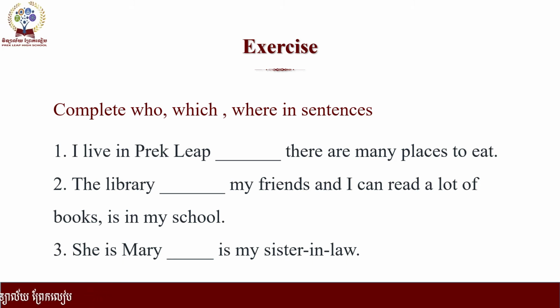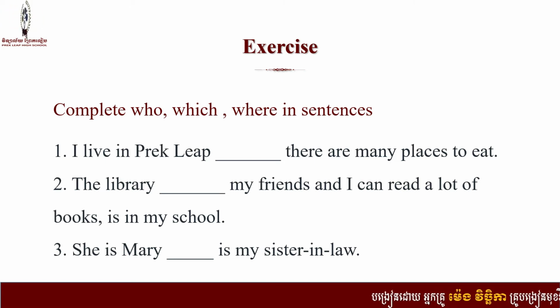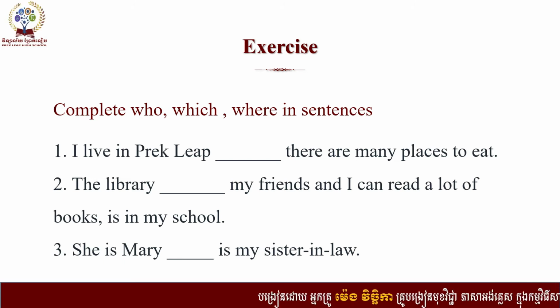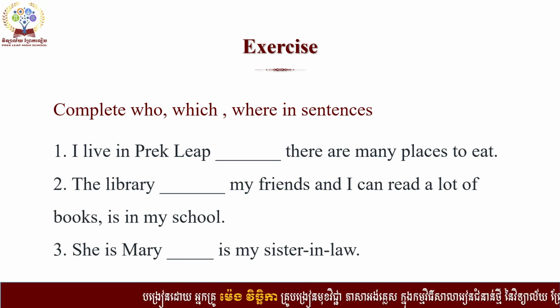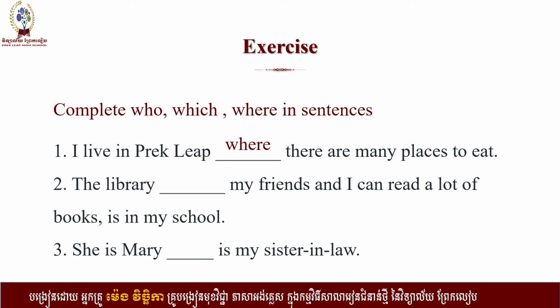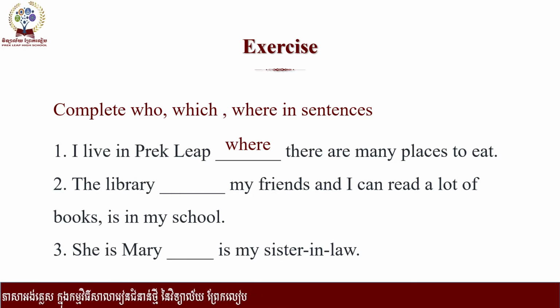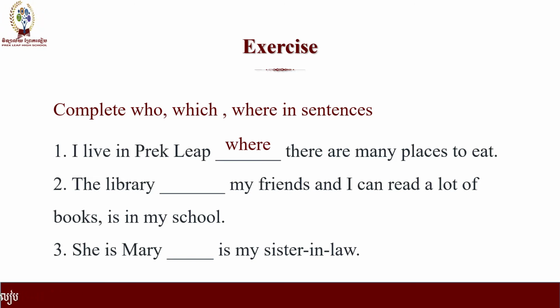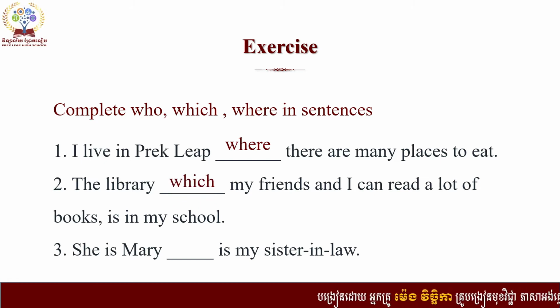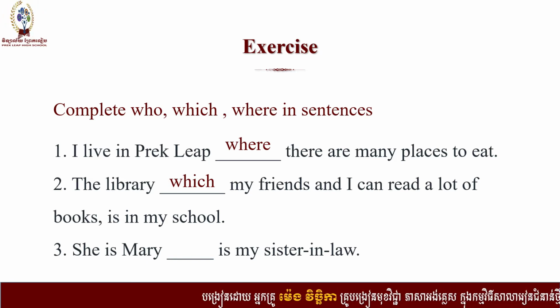Okay, so let's check. I live in Prague, so the word Prague is a place, right? So what relative pronoun do we use with place? Yes, great, the word where. So I live in Prague where there are many places to eat. Number 2, the library. The library is a thing, right? So the word that deals with things is, yes, great, which. The library which my friends and I can read a lot of books is in my school.